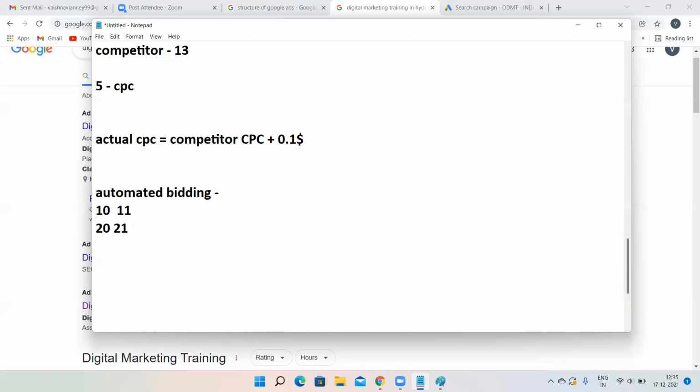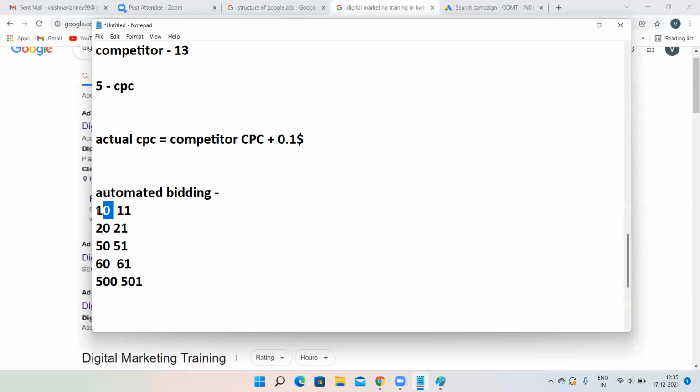That means even if you tell 50 rupees, Google will tell 51 rupees. You pay 60 rupees, Google will tell 61 rupees only. That means there is no control over here. Even if you tell 500 rupees, Google will tell you to pay 501 rupees in automated bidding. This is the drawback in automated bidding.